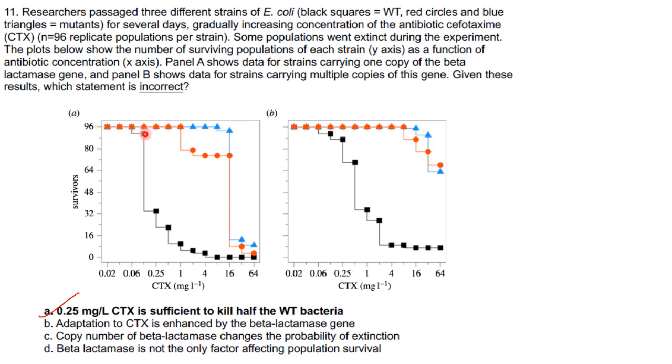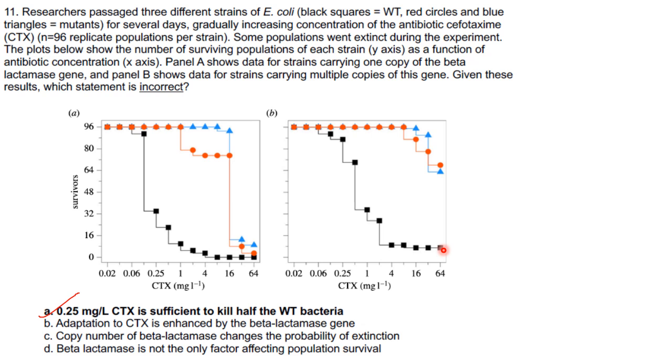With the increasing concentration of cefotaxime, you can see a drastic reduction in the number of survivors, and it has come to almost zero in panel A. Whereas in panel B, it has not come to zero; it is somewhere between 0 and 16. So it has not become extinct in panel B.